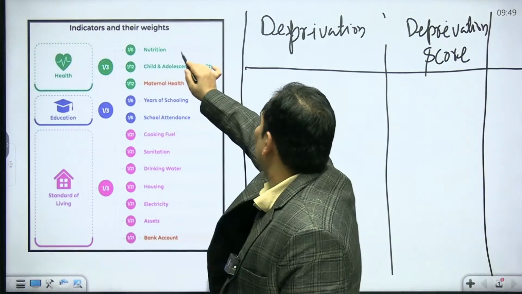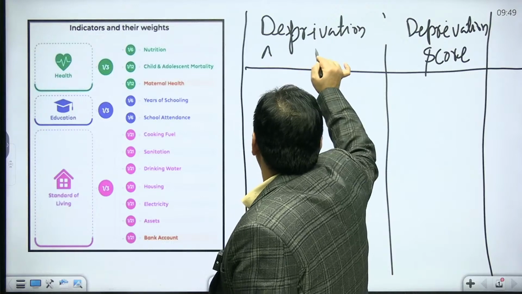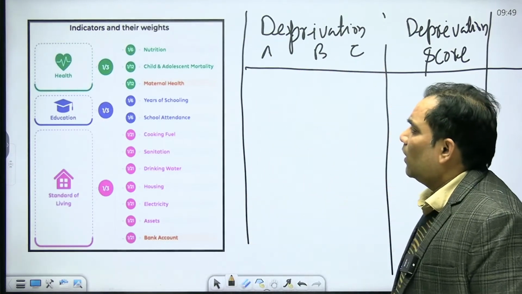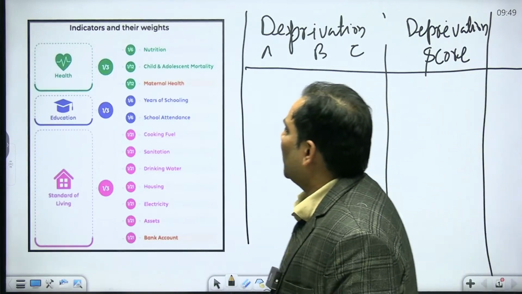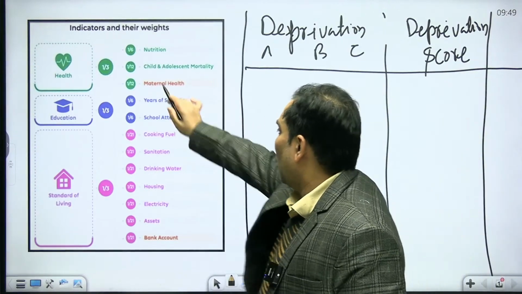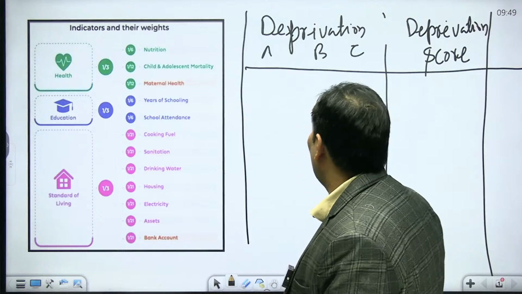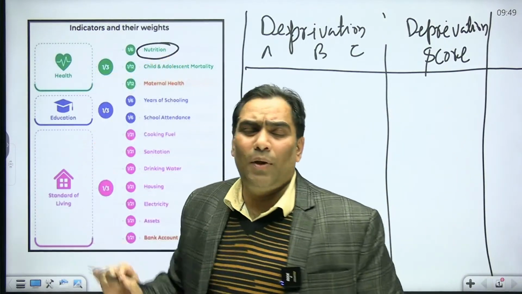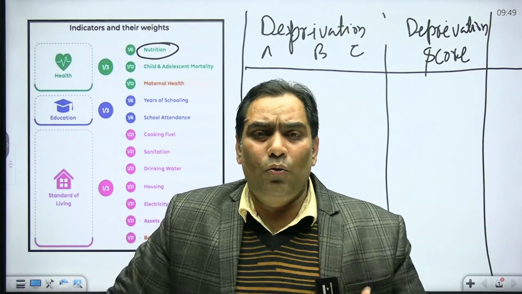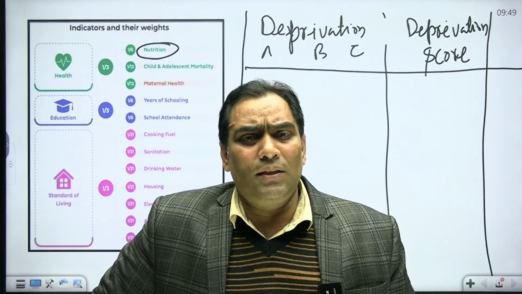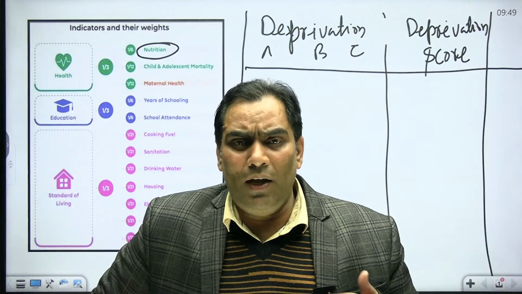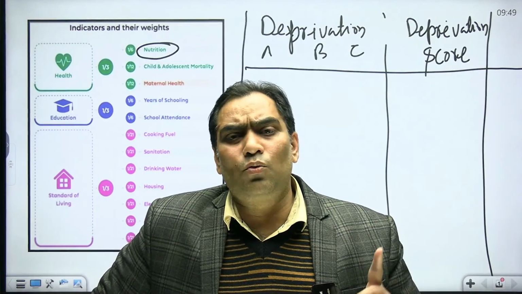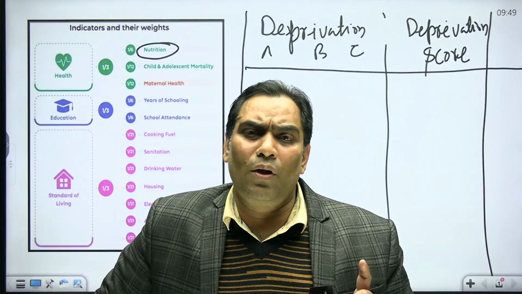So suppose there are 3 families A, B, C. They are going to be measured on the basis of nutrition and all these aspects. Nutrition is going to be measured on the basis of malnutrition. If any family has people suffering from malnutrition, they are going to give the value 1. If no one faces malnutrition, they are going to give the value 0.